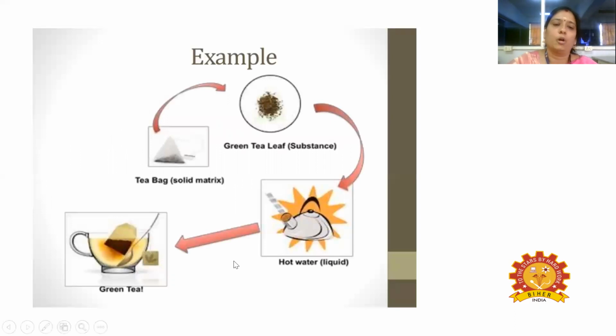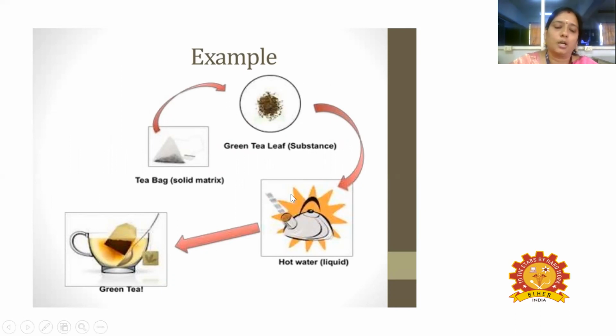The best example of the leaching process is separation of tea from the tea powder. Here the tea is present in the solid matrix, which is the tea powder. In the tea powder, we are going to extract the tea, which is the solute. Here the hot water will be serving as a solvent.